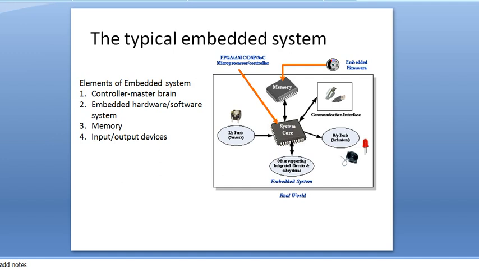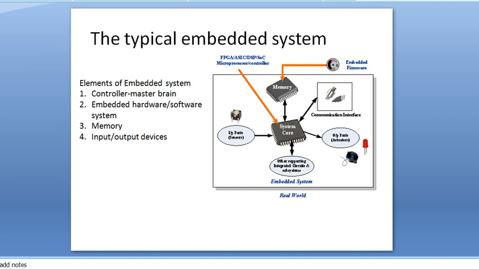In embedded systems also, the user gives the input, and the output is generated to the end users. This is the way the embedded hardware and software system is utilized. For example, keyboards, push buttons and switches are common user interface input devices, whereas LEDs, liquid crystal displays and piezoelectric buzzers are common examples of output devices. These are the input and output devices used for embedded hardware and software systems.